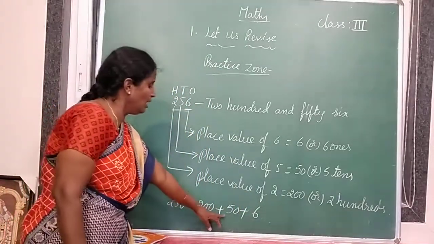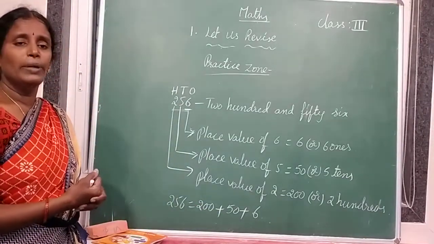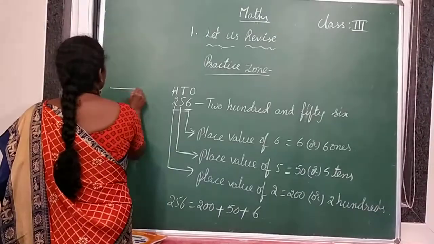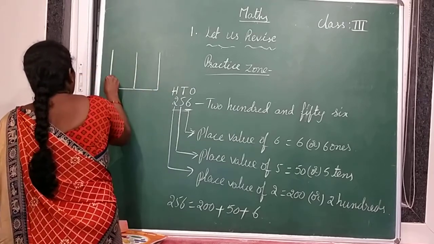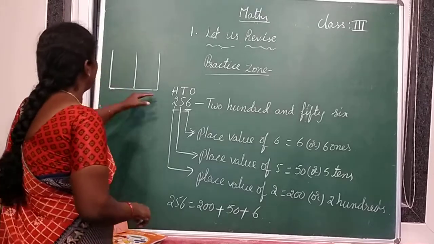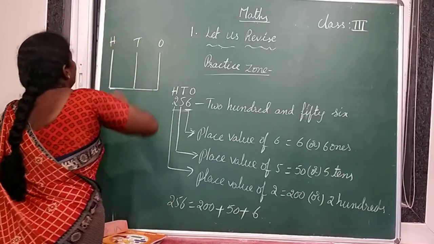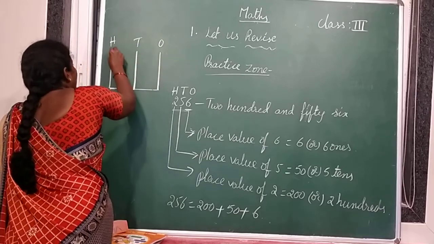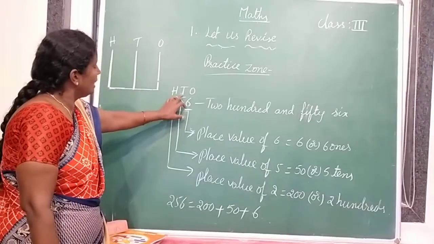This is called the expanded form. And one more thing, we are going to learn representing on abacus. So representing on abacus, this is the abacus. On this abacus we have to write place values. Either here or here we can write ones, tens, hundreds. These lines are called spikes. Understood? These are called spikes.